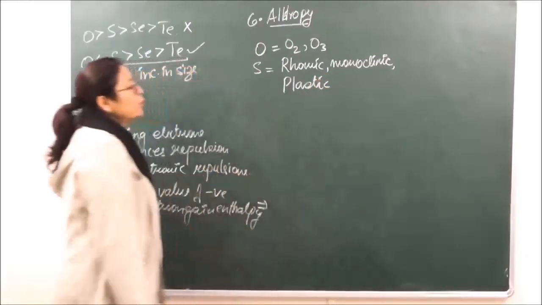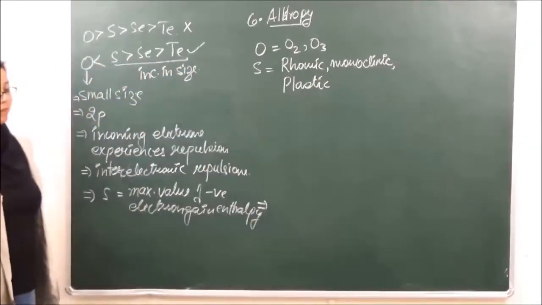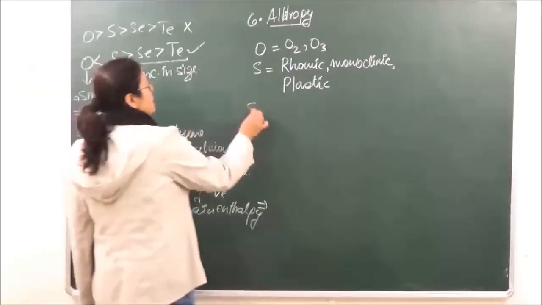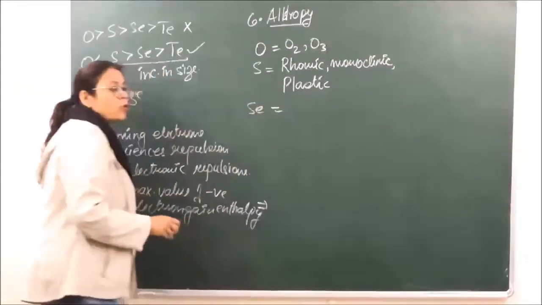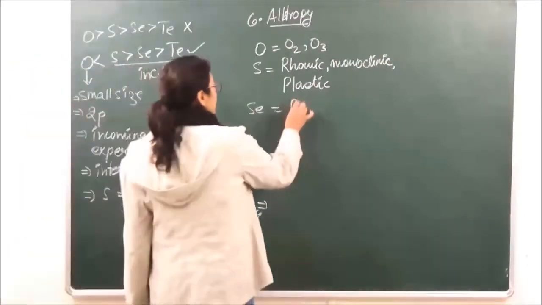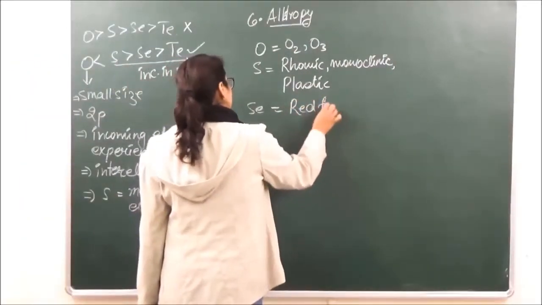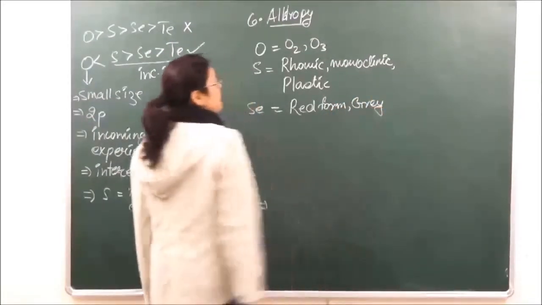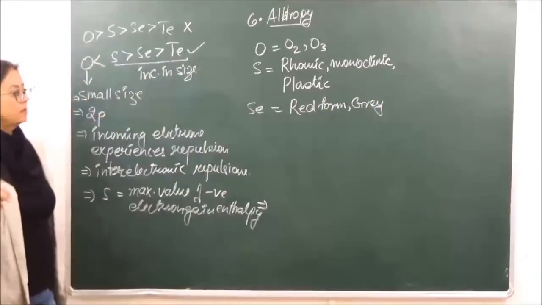Now rhombic and monoclinic over here, they are the crystalline forms, whereas plastic sulfur is going to be the amorphous form. Okay? Similarly, selenium exists in two allotropic forms, one which is the red form and the next one, that is the gray form.